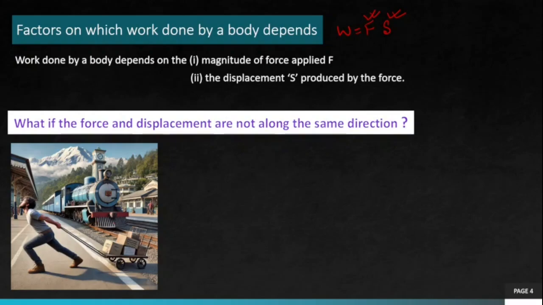A person is applying a force. So the direction of force is in this particular direction, F, and the load moves towards the platform. So this is the direction of displacement of the load. So clearly we can see that force and displacement are not in the same direction. They are making some angle which is greater than 0. Okay, so in this case, how do we calculate the work? How do we measure the work? So we go to the basics.